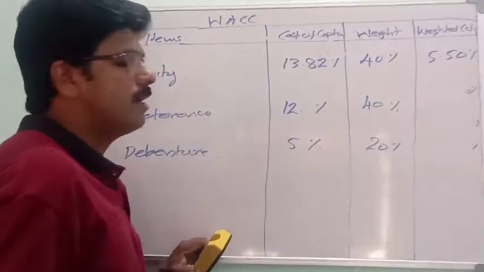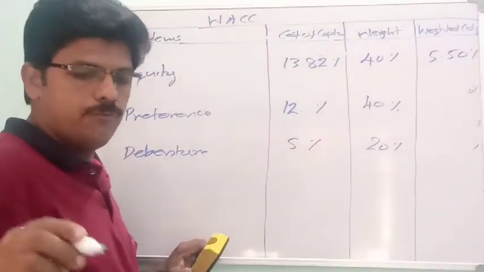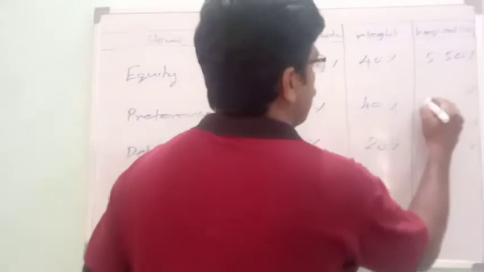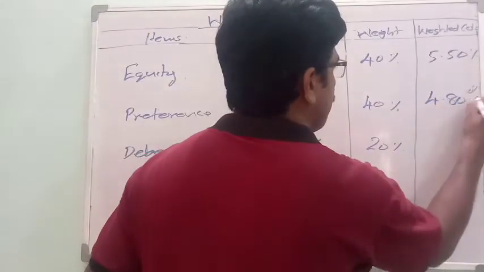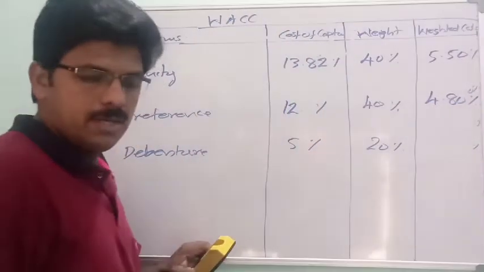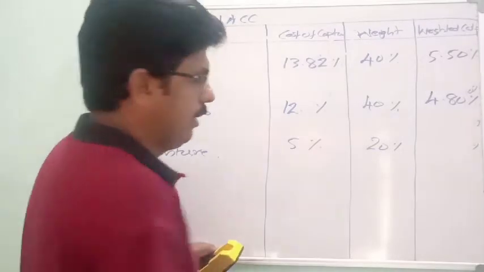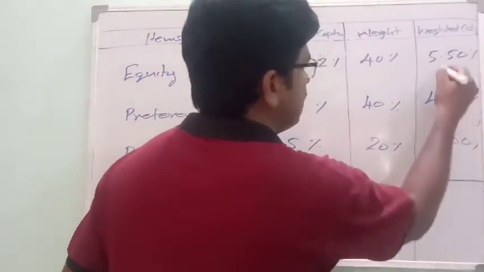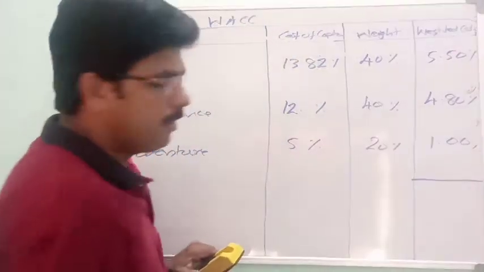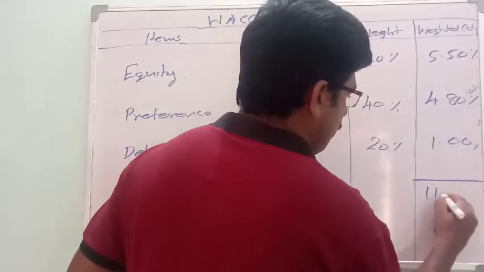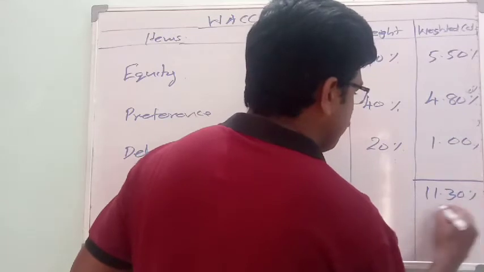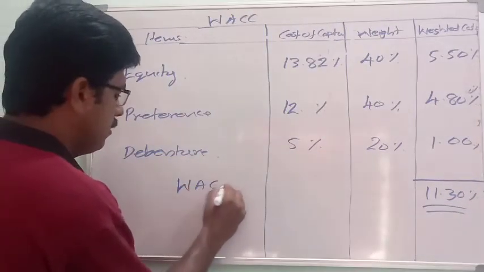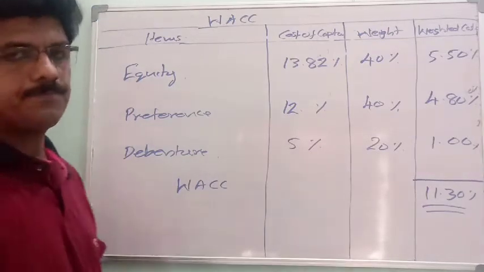Then 12 into 40%, that's equal to 4.80%. 5 into 20%, that's equal to 1. Therefore, total is equal to 11.30%. This is called weighted average cost of capital.